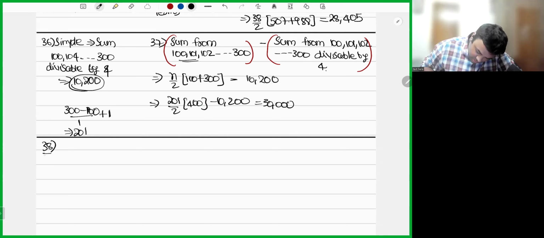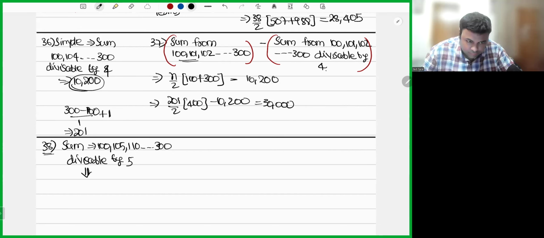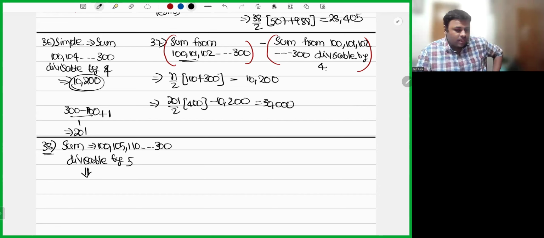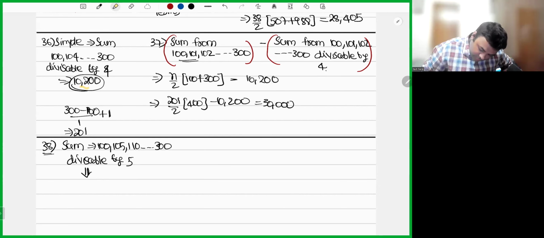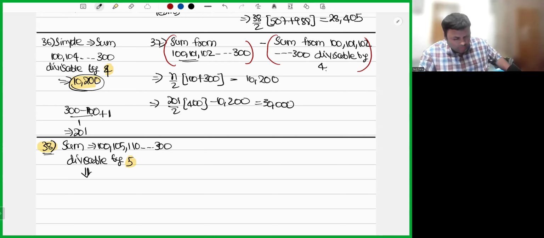38th: sum of 100, 105, 110, and so on till 300, divisible by 5. How much did you get as the answer? The 38th one? The 36th one, you got it as 10,200, which are divisible by 4. The 38th one, which are divisible by 5, how much did you get? I hope you will get it as 2,200 something. First, let me know how much you got.